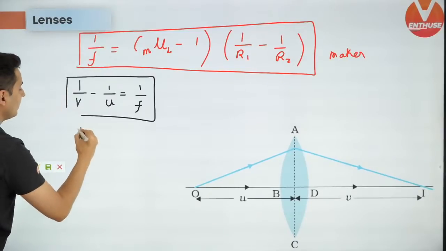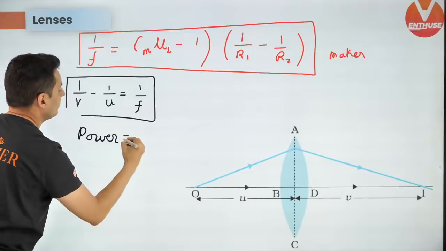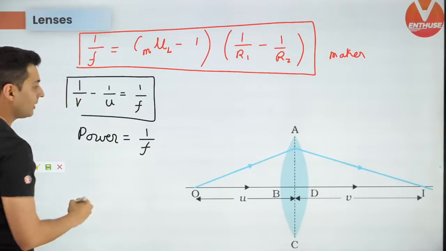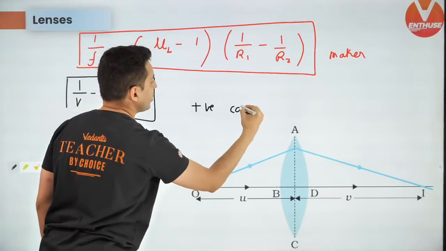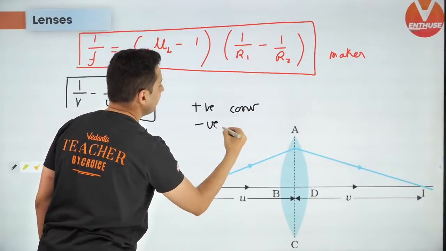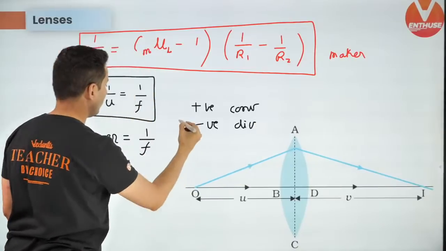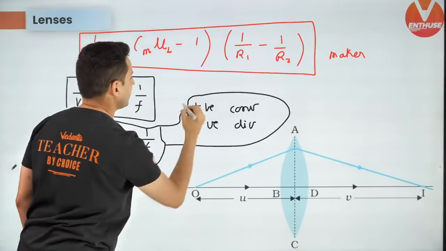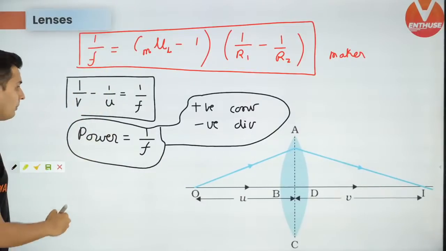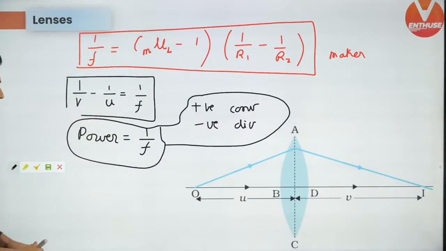All right. And the power of the lens is 1 by F. And remember this, if the power is positive, then it is converging, and if it is negative, then it is diverging. All right. So this is how it works for power. Okay. So that's the formula for power. I hope you have written down all these things.